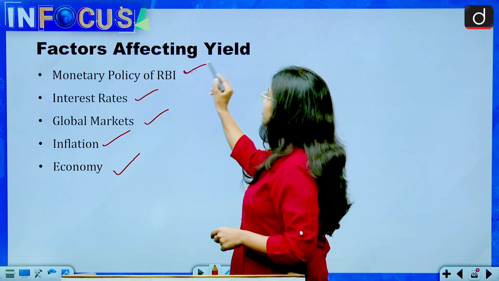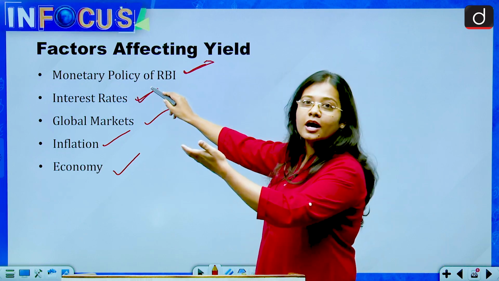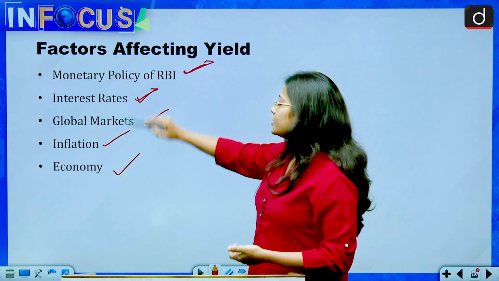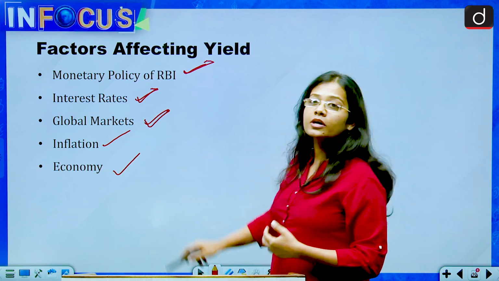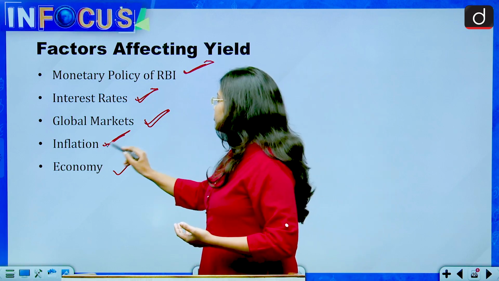The monetary policy of RBI we have already done. Then the interest rates we have done, that if they increase, what will happen, and if they decrease, what will happen. The same scenario will be applicable to the global markets also. Then what will happen if there is inflation?